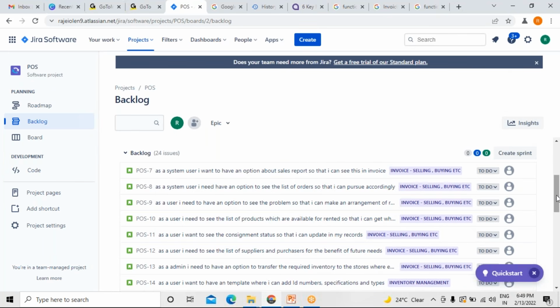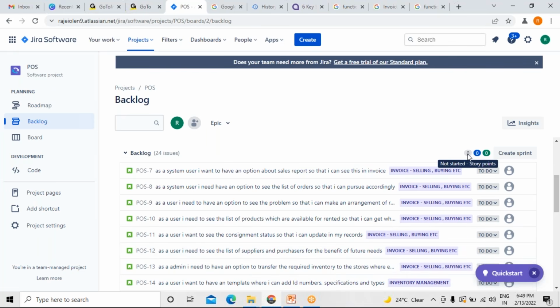I'm giving you a rough figure. I haven't calculated it. Normally, practically speaking, it will not be 2 for everyone, right? For example, if the first is 2, this may be 3, this may be 5. Please add everything, right? How many story points you add, the total number you will get here.